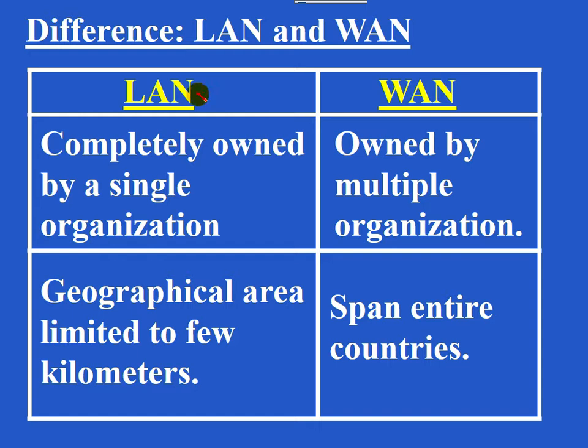Now, local area network is completely owned by a single organization. Wide area network is owned by multiple organizations, because you know that LAN is within an office, so certainly it is owned by a single organization, whereas wide area networks spread across continents, so certainly they are owned by multiple organizations. Geographical area: limited to a few kilometers versus spans entire countries and continents.